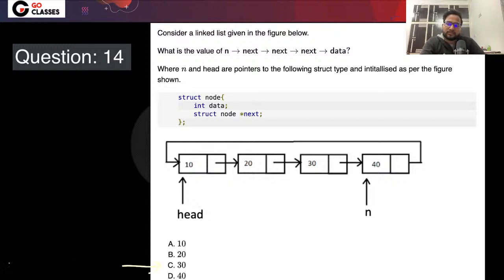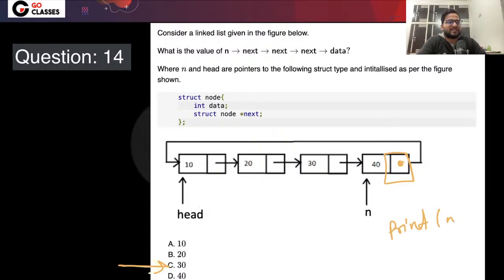Let's see this question. This question is also an easy one. They are saying n next. So n is pointing to this particular thing. n next is actually this. If I print n next, it will print this address. Let's suppose it is 1000, so it will print 1000.